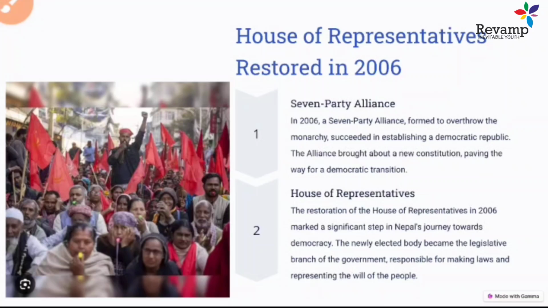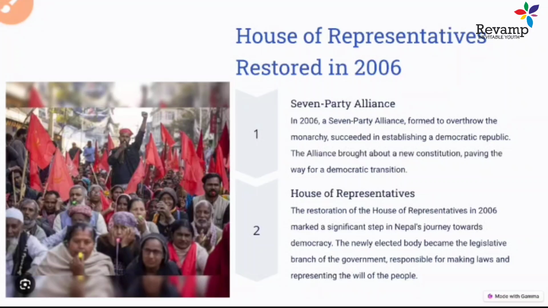Some wanted a limited government, some wanted limited king representation, and the Maoists wanted a constitution with a radical program. All these things were happening at the time, but these alliances at last established a democratic republic, and a new constitution was framed after that.